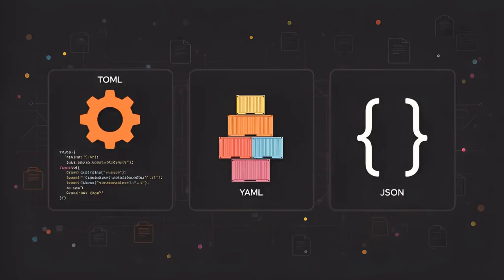Configuration files come in 3 dominant flavors, and picking the right one matters. TOML powers Cargo.toml and pyproject.toml. YAML drives Kubernetes manifests and Ansible playbooks, and JSON rules package.json and REST APIs.